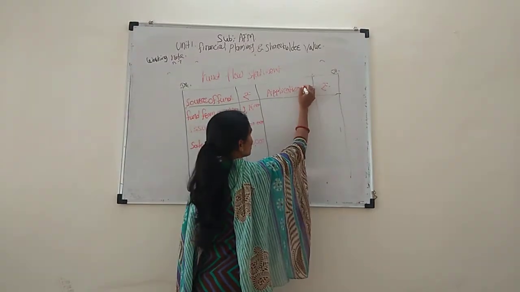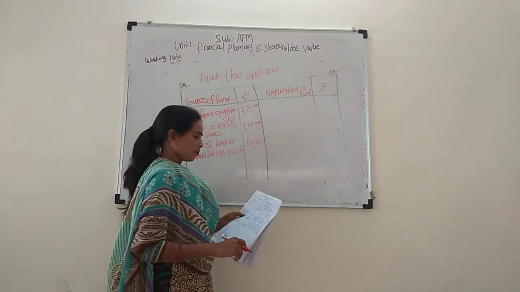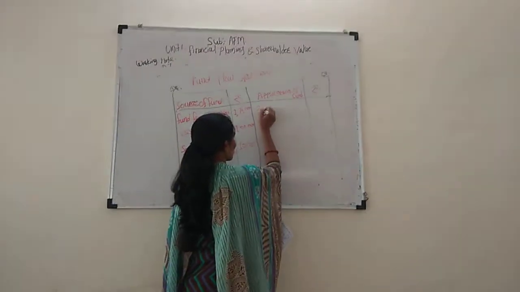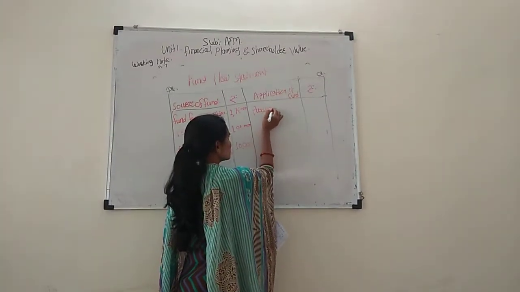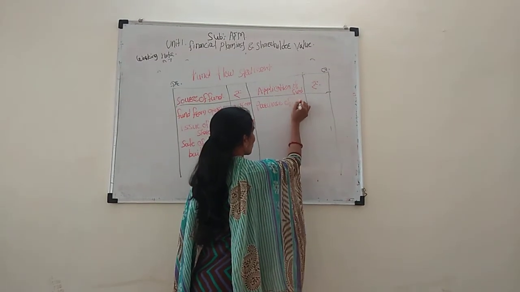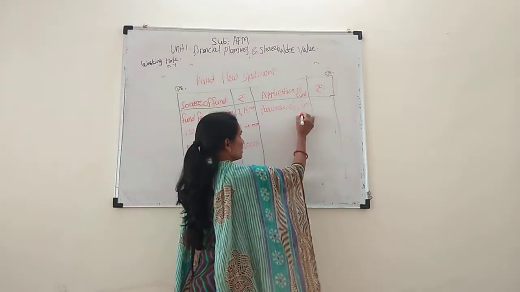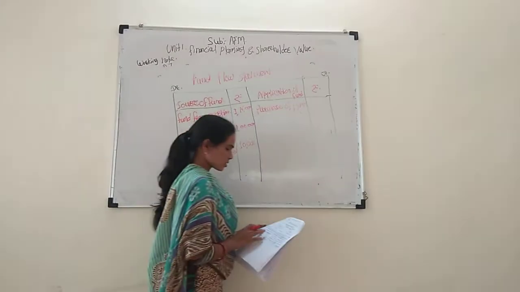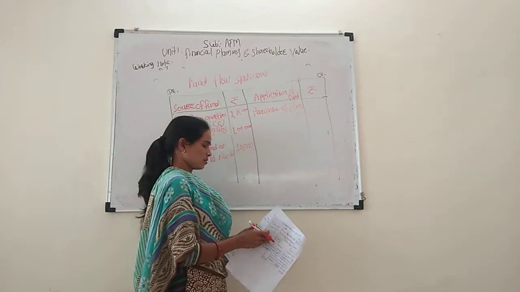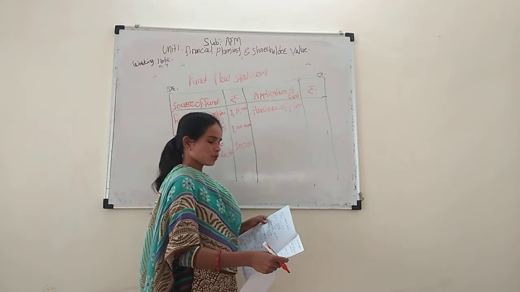On this side, applications of fund. Purchase of plant, working note number A. Show working note A, the plant and machinery account: on the debit side, to bank.